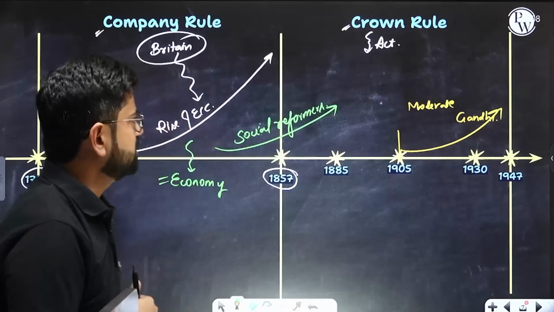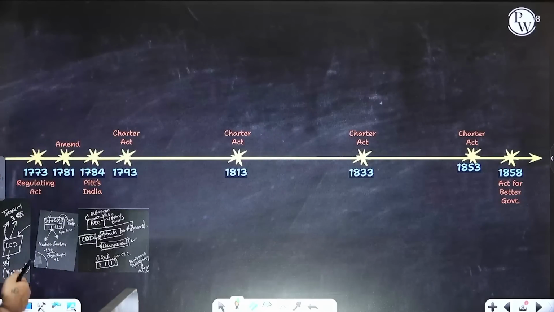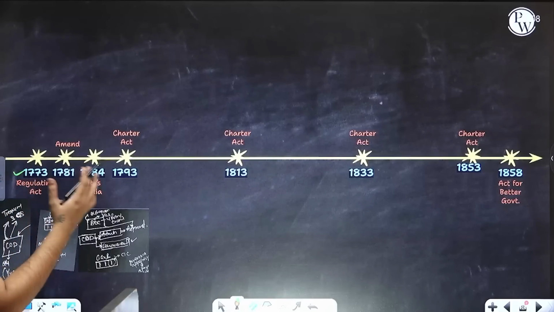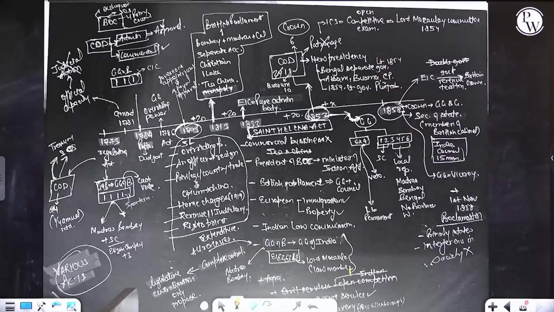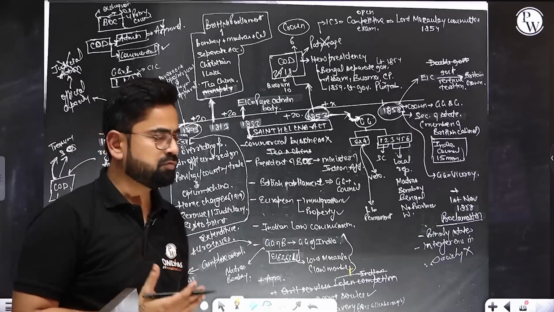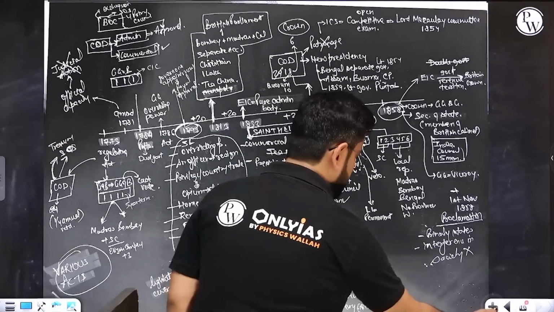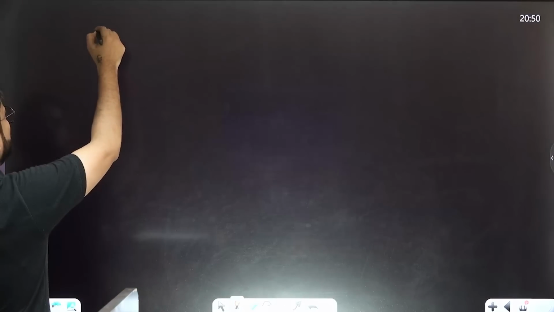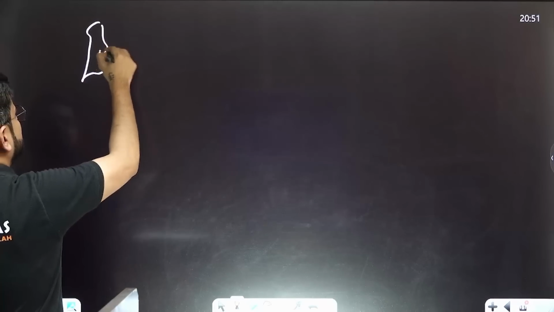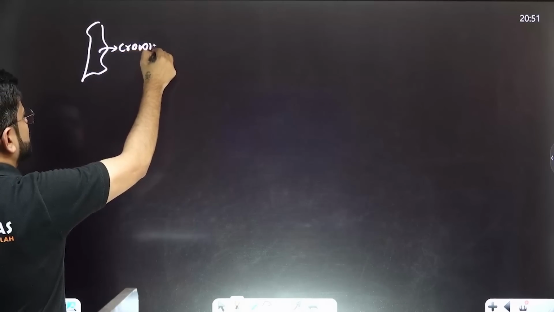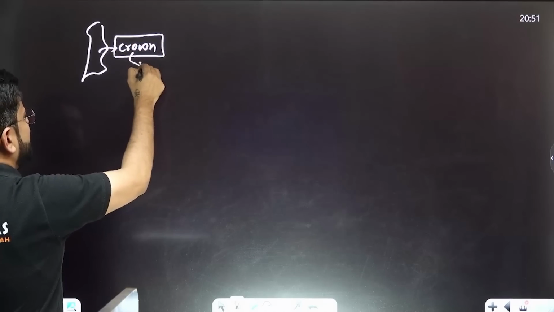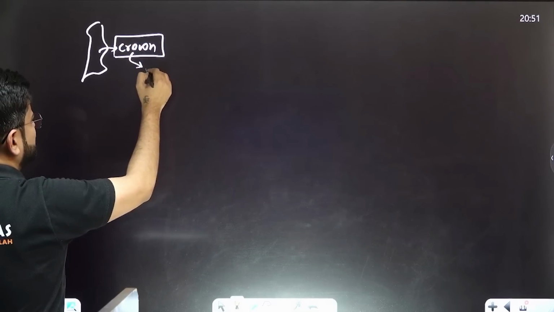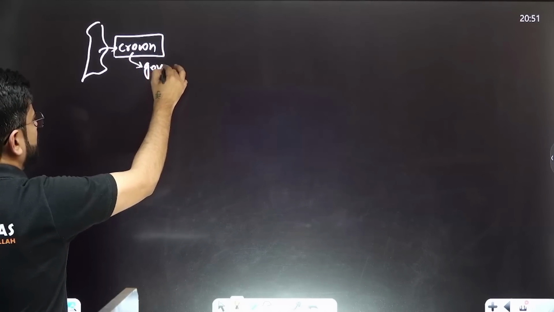So let's start. Let's talk about the acts first, starting from the 1773 Act to the 1858 Act. This is our first zone, in our first season. Before we start the acts discussion, let's first discuss what the structure of power is right now. In Britain there is a Crown, the queen or king, and under this Crown there is the British government.